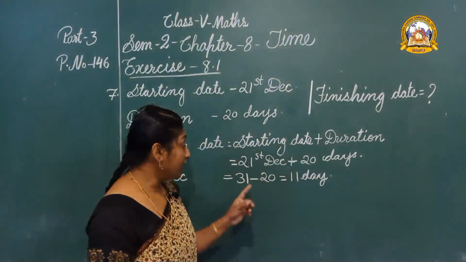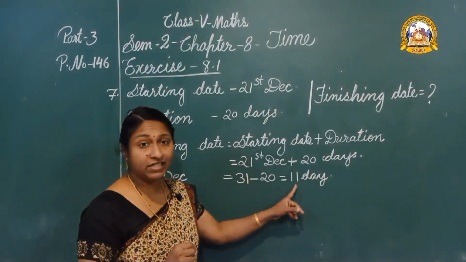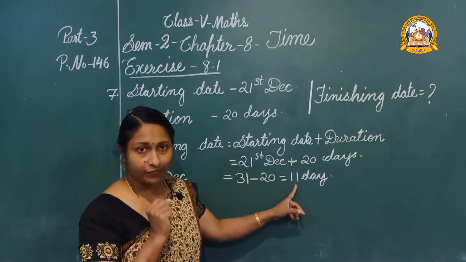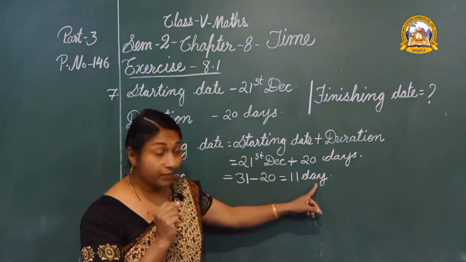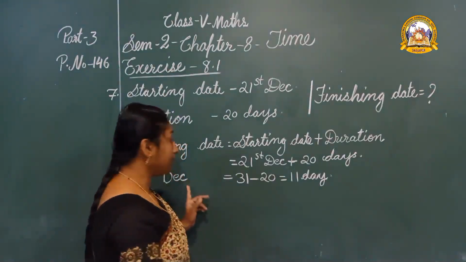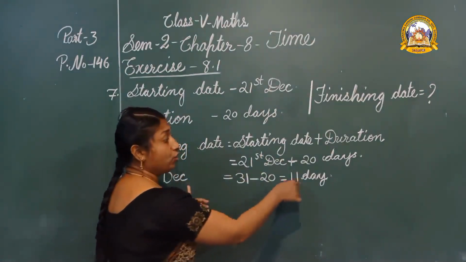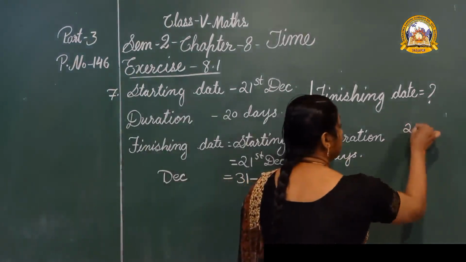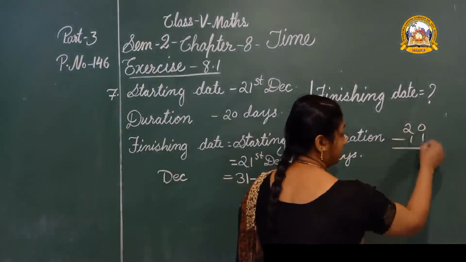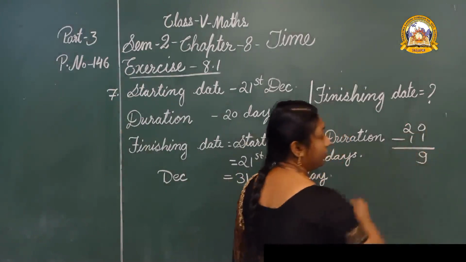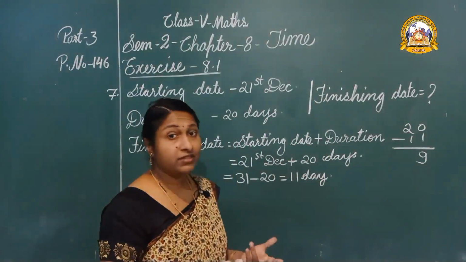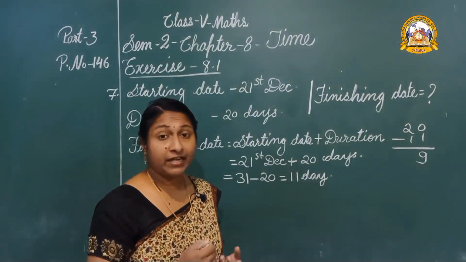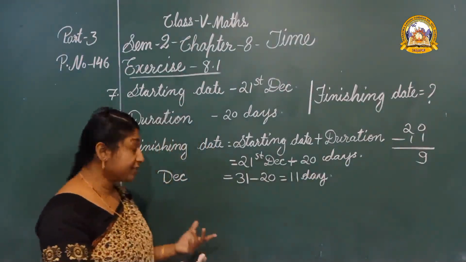So, we can take 11 days from the month of December. Okay, we can take 11 days from December. Then total we need 20 days, no? 20 minus 11 is 9. Okay. We need 9 days more. From where can we take that? Yes, from the next month.